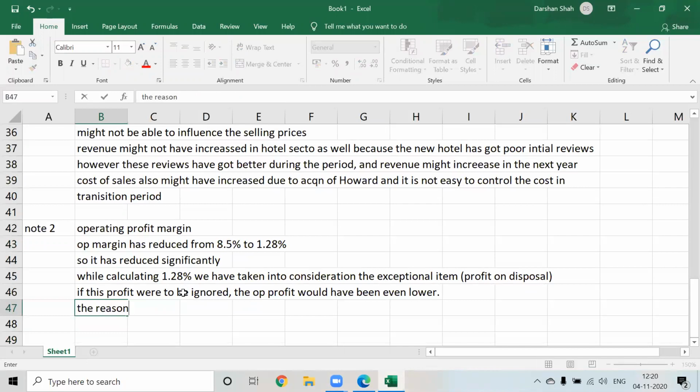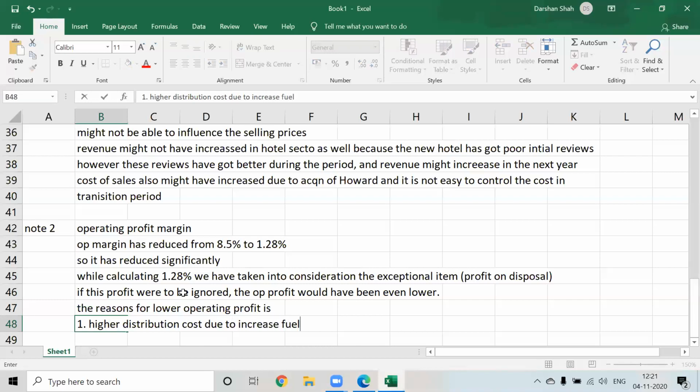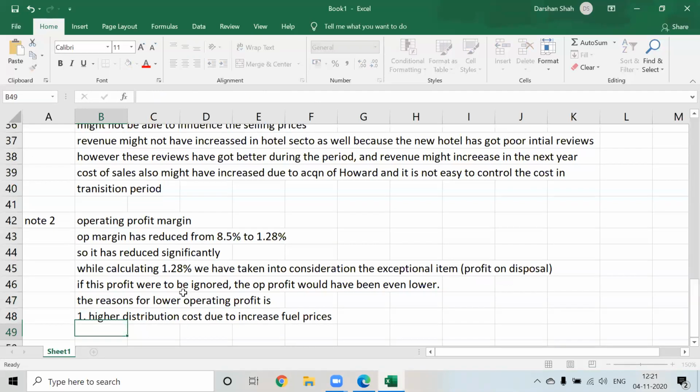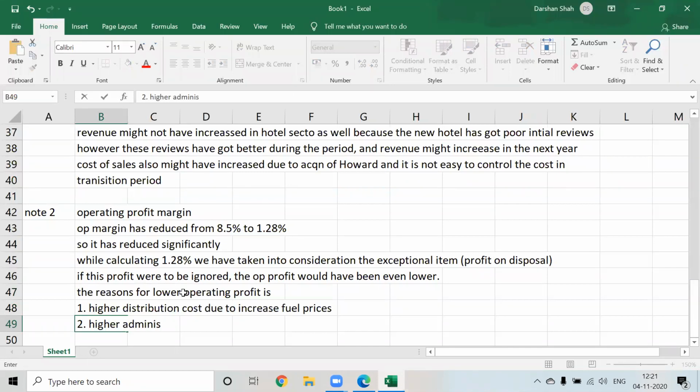The reasons for lower operating profit. Number one, higher distribution cost due to increase in fuel price. They have given the reason, the increasing fuel prices. That is one reason. And what is the second reason? Higher administration cost, as admin expenses.